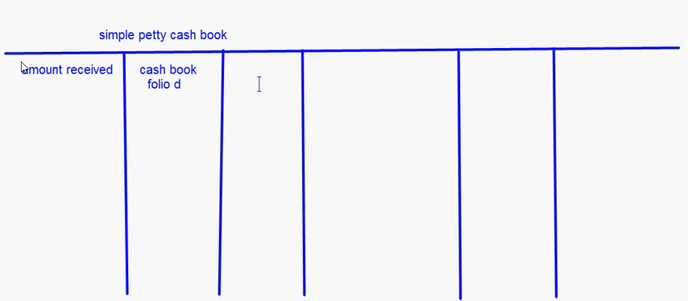And this is the date, particulars, voucher number and amount paid. Now this is your credit side, wherein you will put the date, particulars, amount paid. This is for the payments, and here the amount received will come, right? So here this is basically the amounts paid, right?